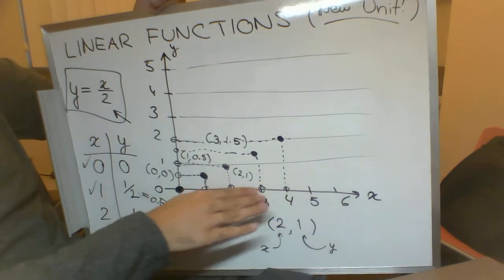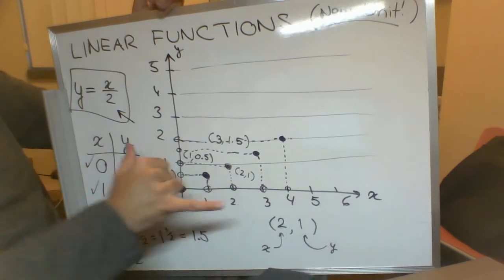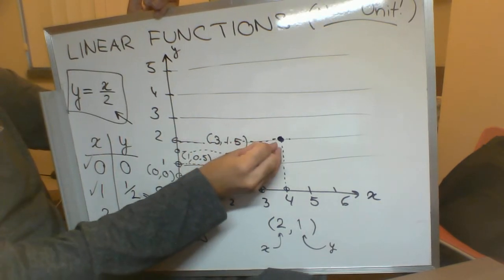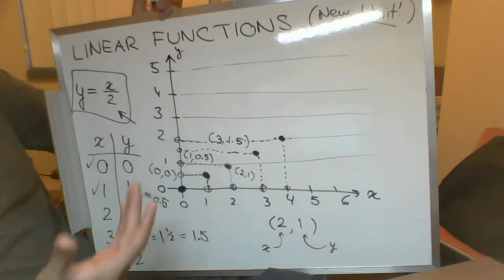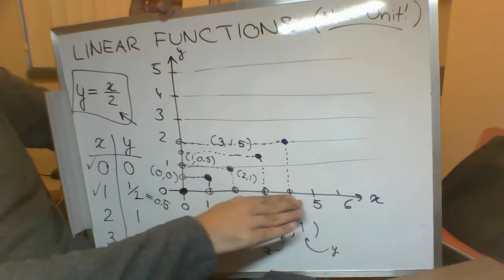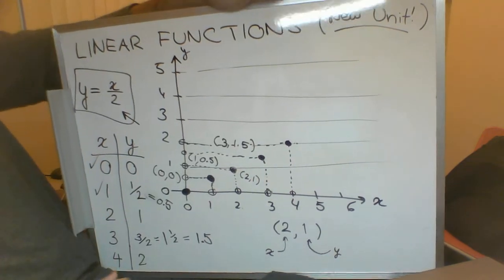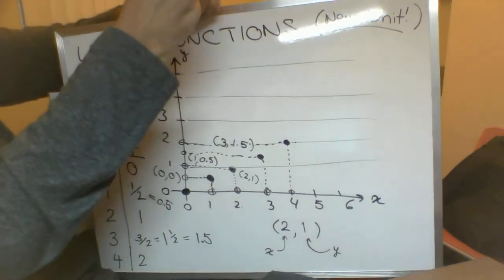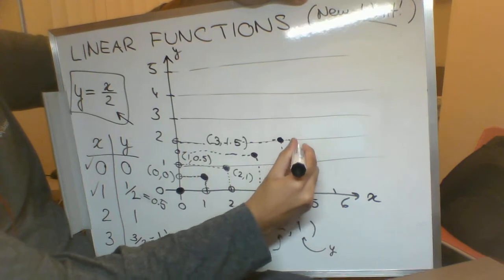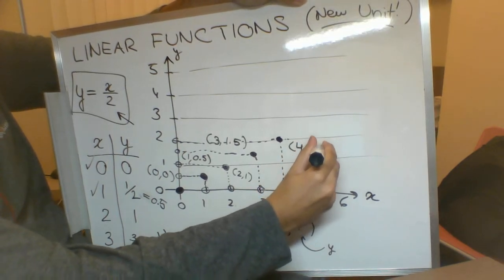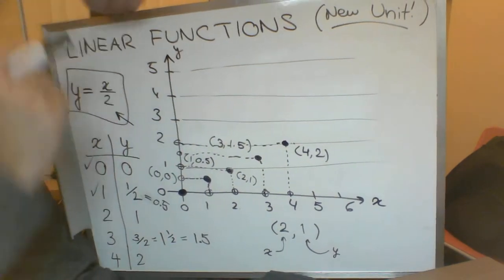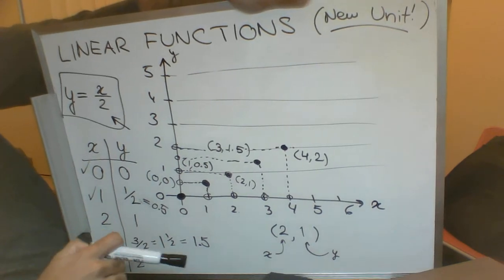So right, you could find a point along this axis, a point along that axis, and then just make them meet. Or you could find a point on one axis and then just travel up and down from there. Alright, hopefully that makes sense. I will label this point. This is the point (4, 2). Right, 4 is our x value, 2 is our y value, close bracket.